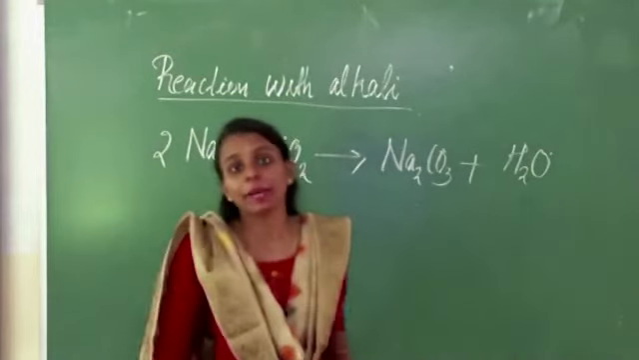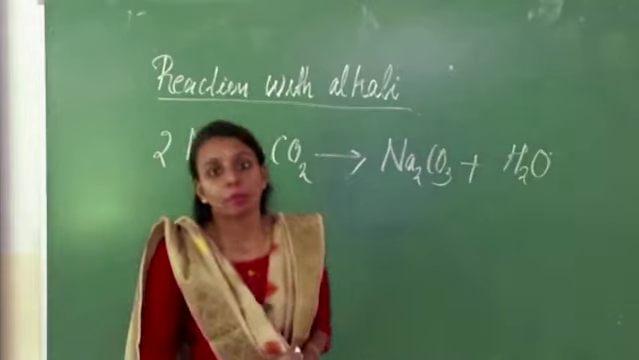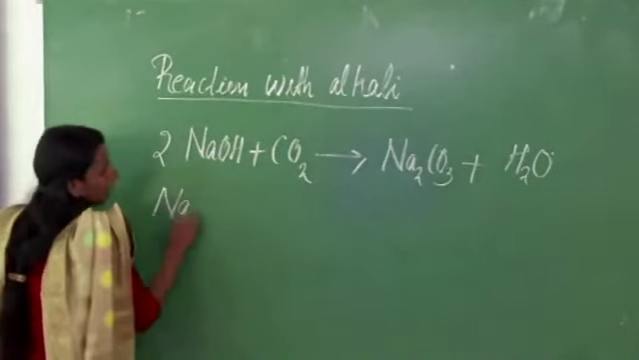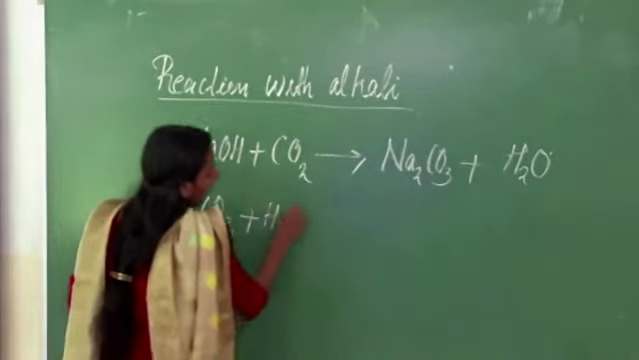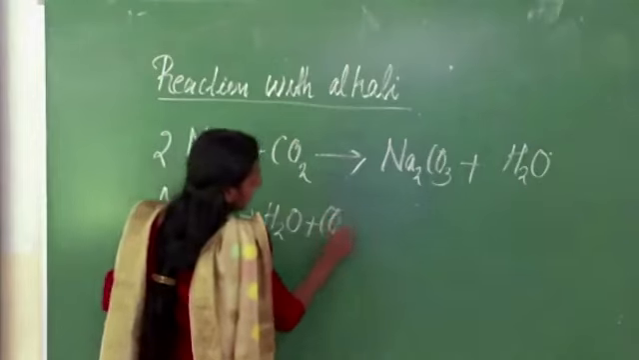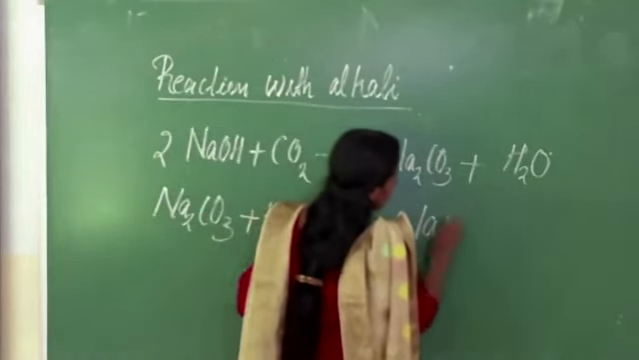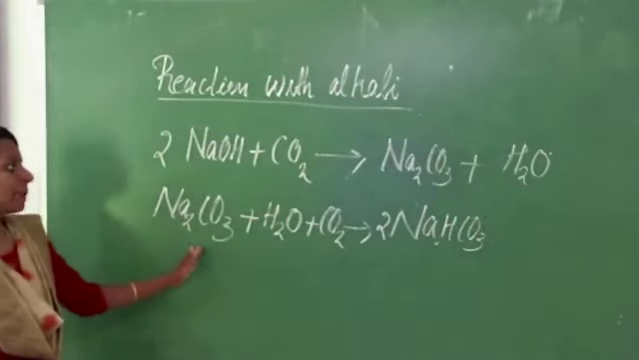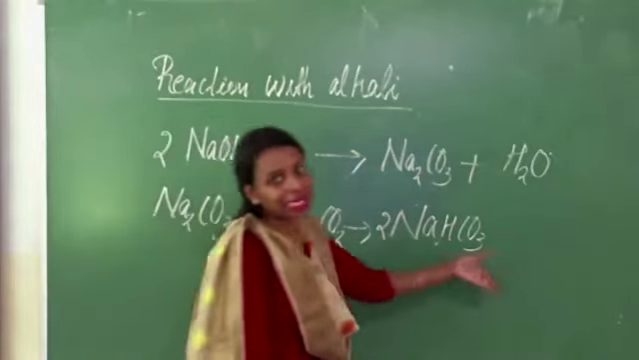When excess carbon dioxide gas is passed through the alkali, we will get bicarbonate. Excess carbon dioxide gas passed through it gives sodium bicarbonate. Sodium carbonate plus water plus carbon dioxide gives bicarbonate.